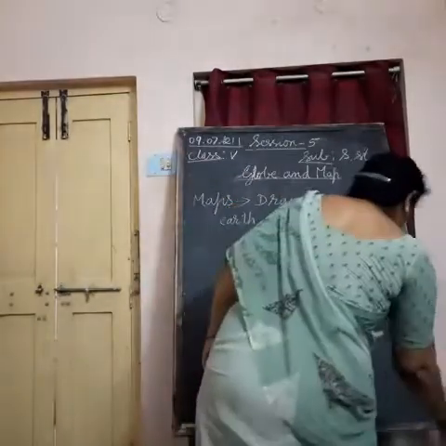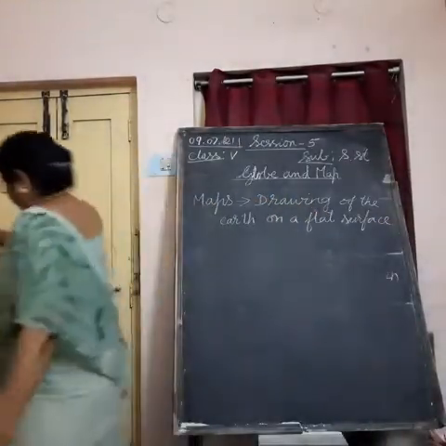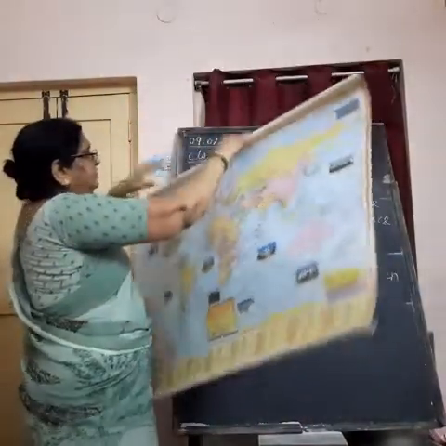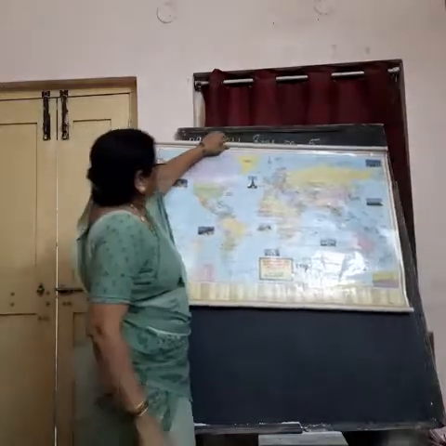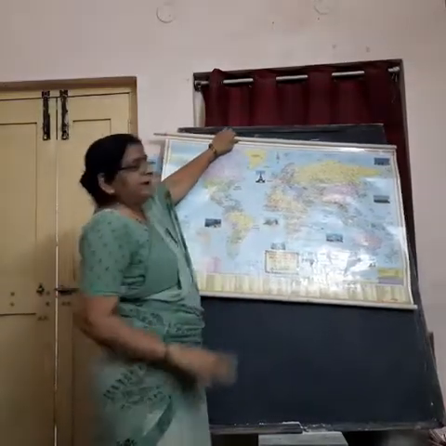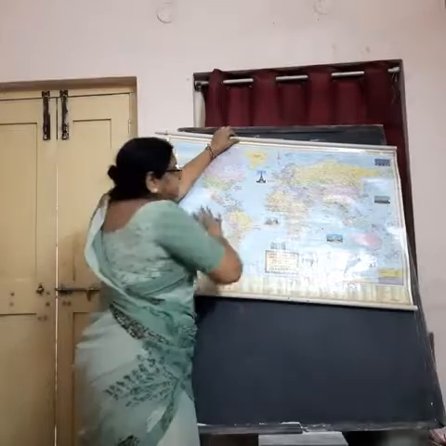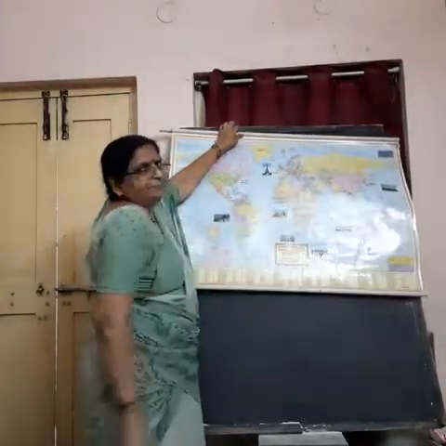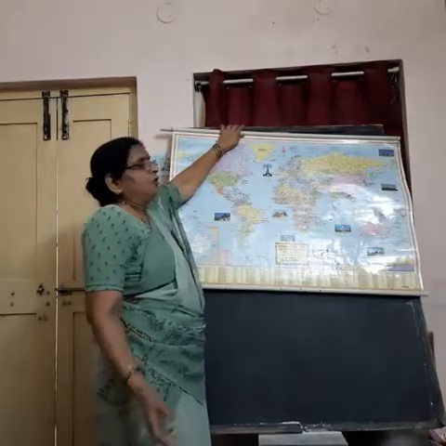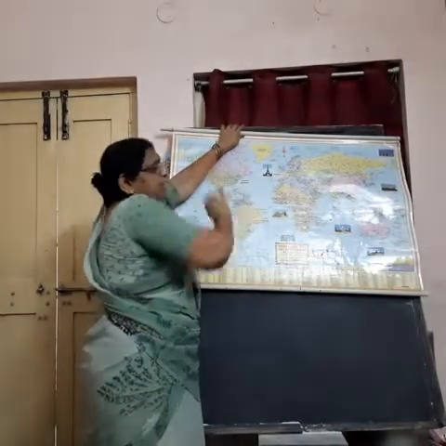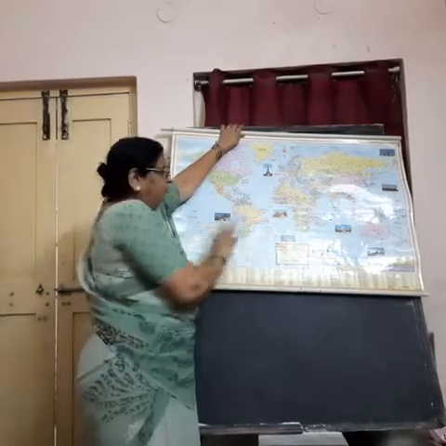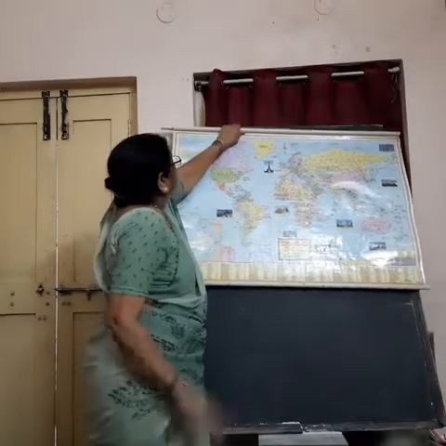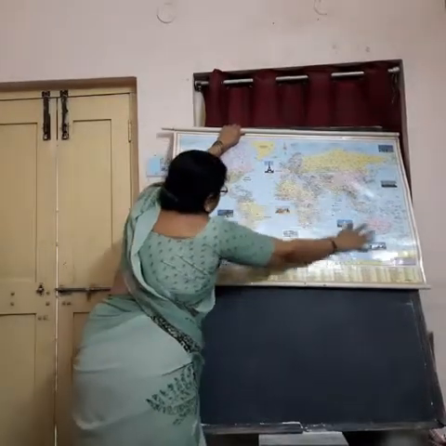I will show you here. I have two maps here. This is the world map. Children, this is the world map. What is a map? A map is the drawing of the earth on a flat surface. This is paper. We can draw the map on a flat surface, like on walls, on floor, on cloth, or on paper. So, this is the map of the complete world.